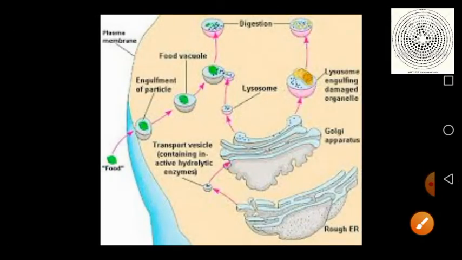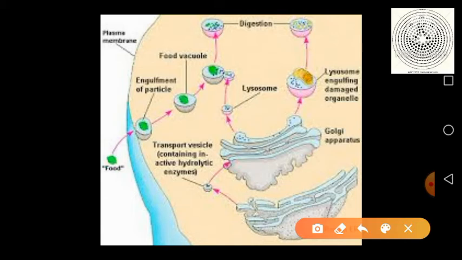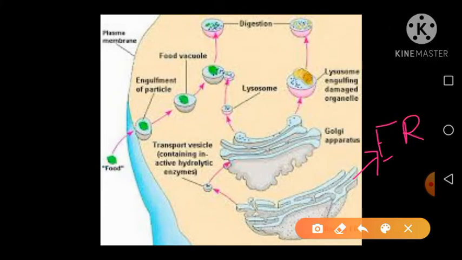You can see on your screen, this picture explains how lysosome works inside the cell. So here, my dear friends, this is the endoplasmic reticulum. The endoplasmic reticulum plays an important role in protein synthesis, and then that protein is transferred to the Golgi complex with the help of small vesicles, and from the Golgi complex proteins are modified and passed to the lysosome.